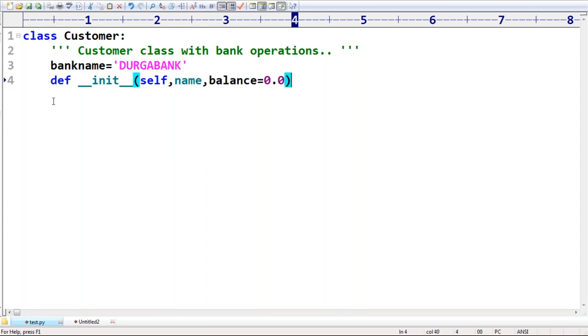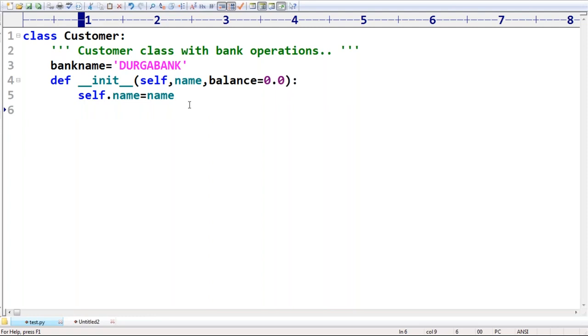What is the reason here? If we just open the account, then how much balance is there? He is not performing any withdraw operation or any deposit operation. That's why 0 by default will be there. self.name is equal to name. Beyond that, it's not required to keep any balance kind of thing.